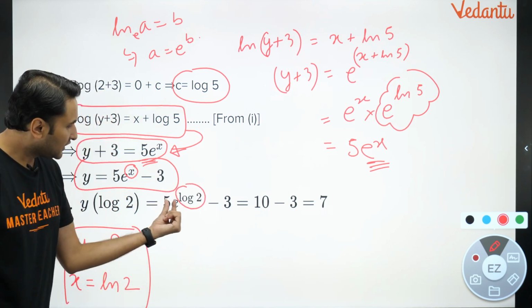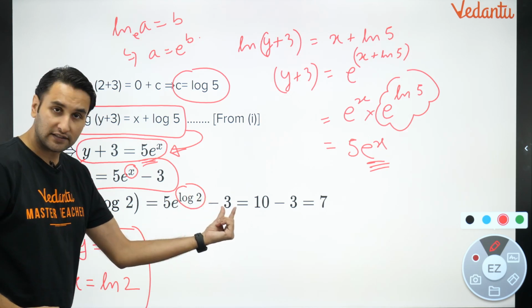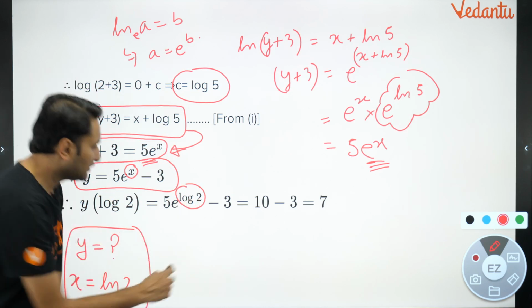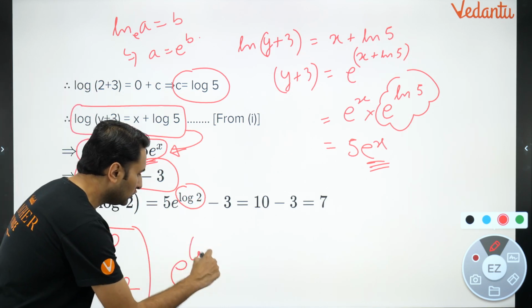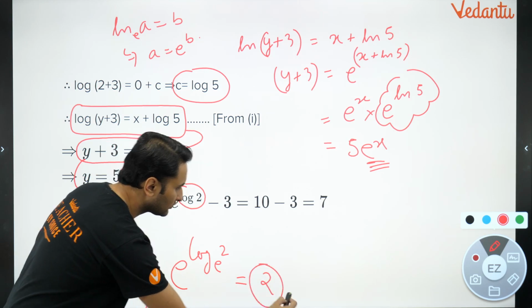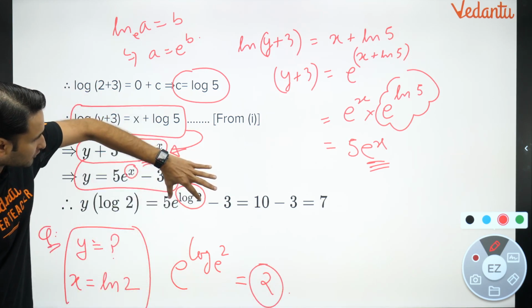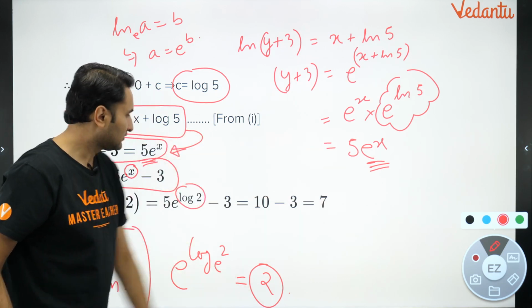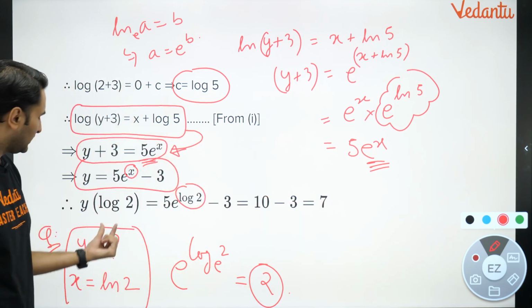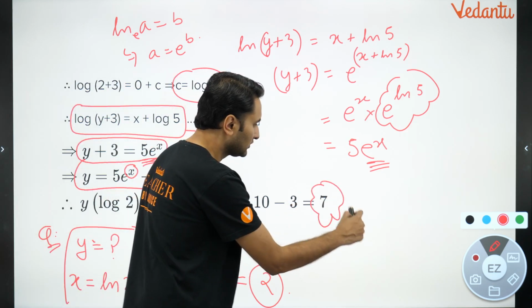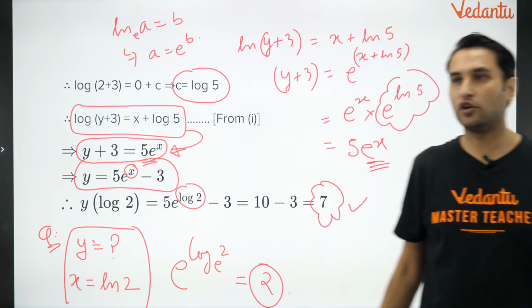So 5 e raised to the power log 2 minus 3, but as I told you, e raised to the power log 2 to the base e is nothing but 2. So this entire thing becomes 2. 5 into 2 is 10, 10 minus 3 is 7. So the value of y when x is ln 2 is 7. Yes or no?